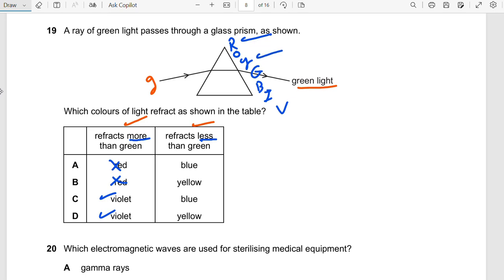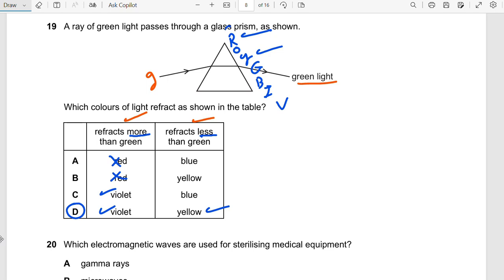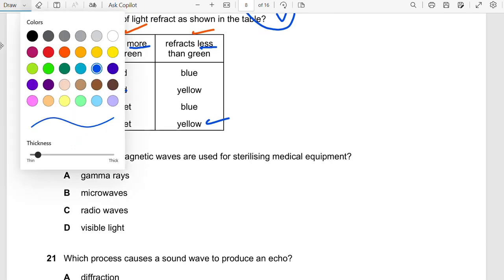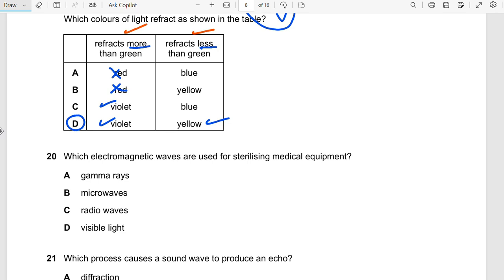So it is option D. I hope it's clear. I hope that you memorize the order of the colors. You must know this order. Roy G. Biv.